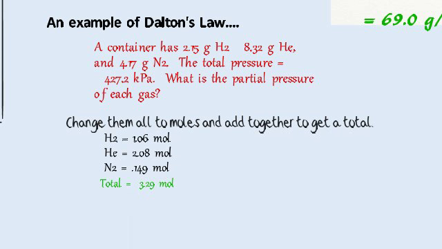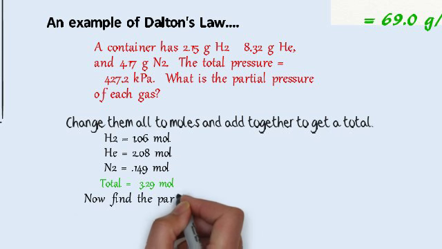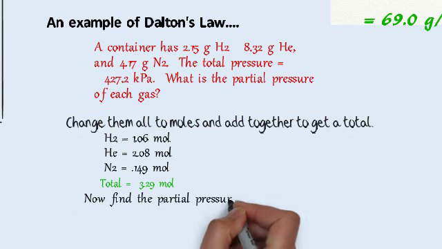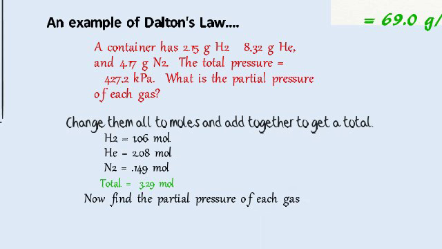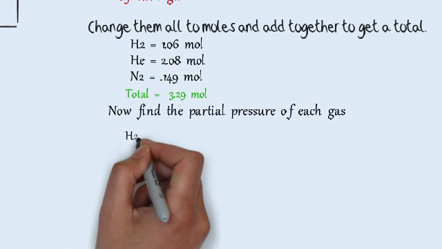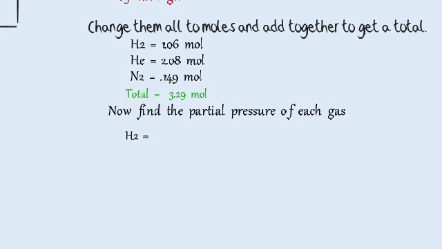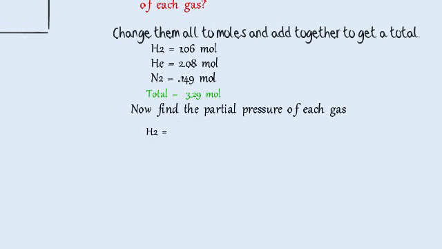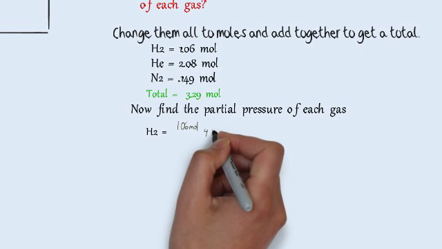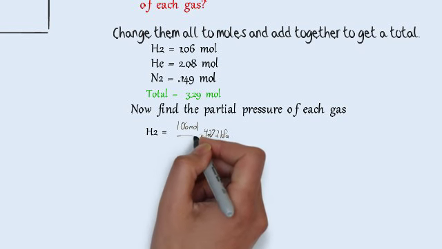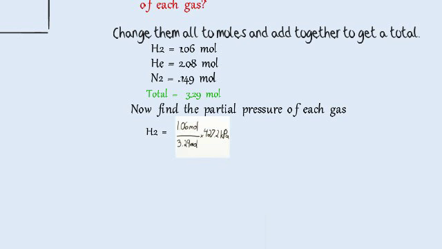Now we're going to do what's called a mole fraction. We're going to find the partial pressure of each gas in this container. And for that, you're going to do a fraction. So for H2, it would be 1.06 moles divided by the total 3.29 moles times the kilopascals.